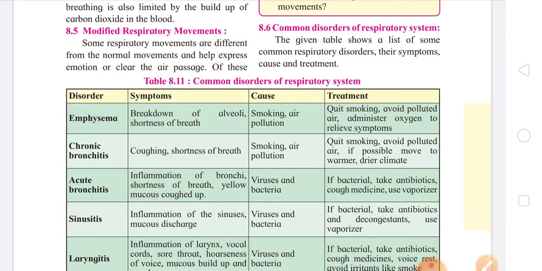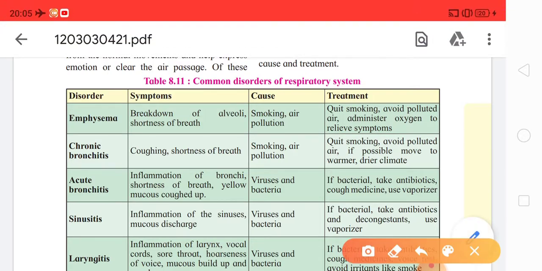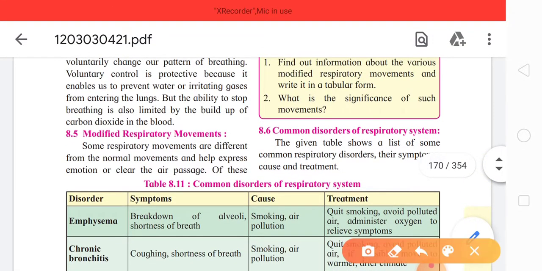Now this subtopic is deleted. So 8.5, modified respiratory movement, is considered to be deleted and non-evaluative.